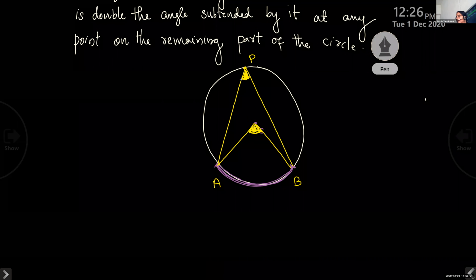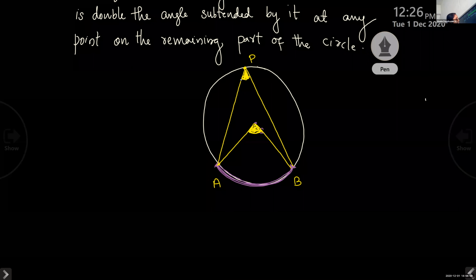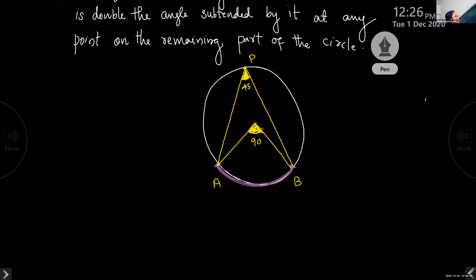Okay, children? There is a connection between these two angles. See, children, if this is 45, this angle will be 90. So what is the connection, children? Did you understand the connection?